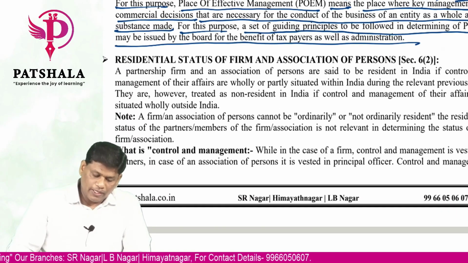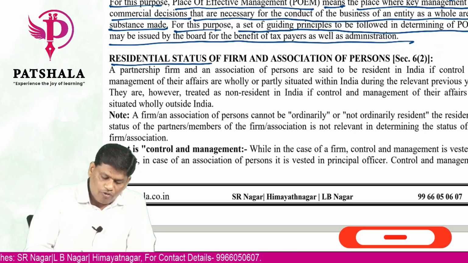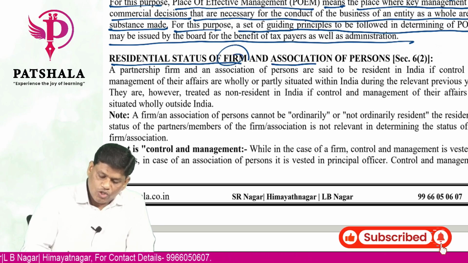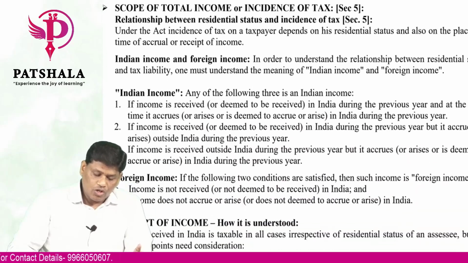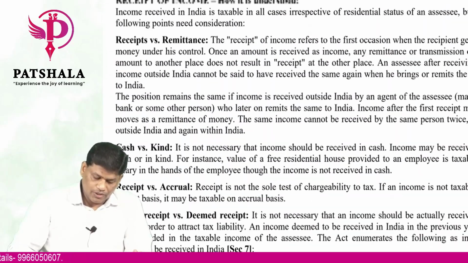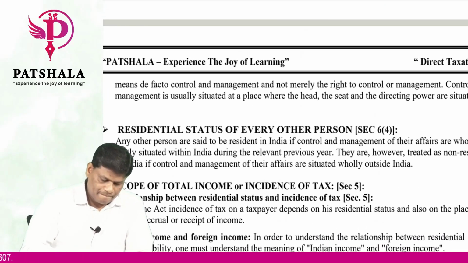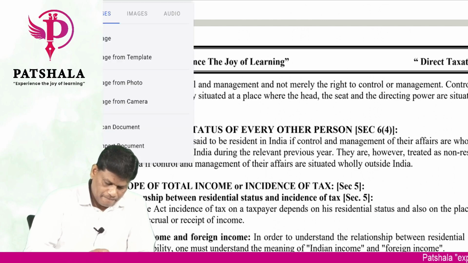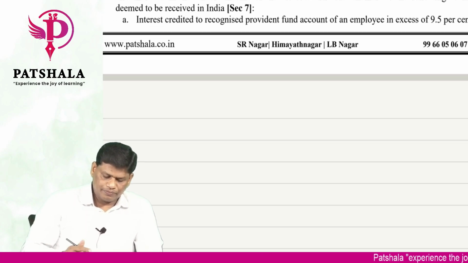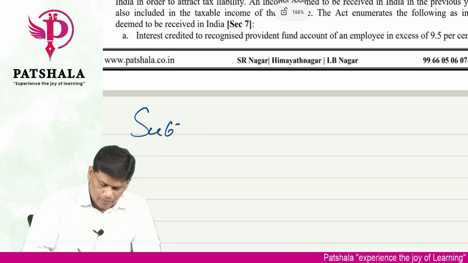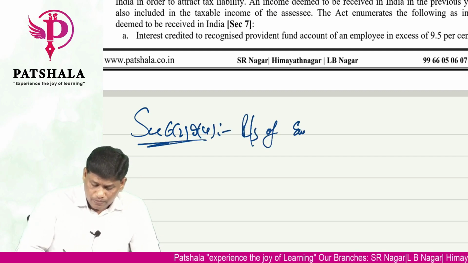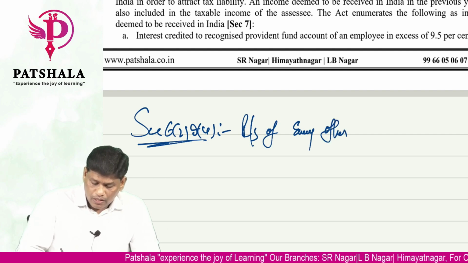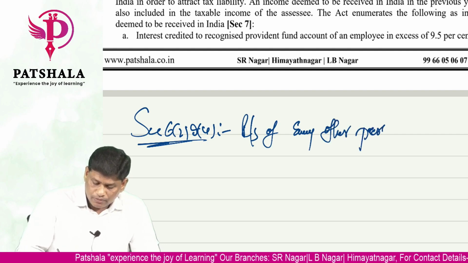Then moving to the last one, residential status of firm, association of persons, and the rest of all persons will come here. It will be the same as HUF. Section 6, subsections 2 and 4 talk about this. Residential status of every other person.